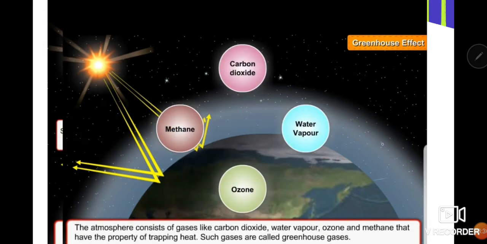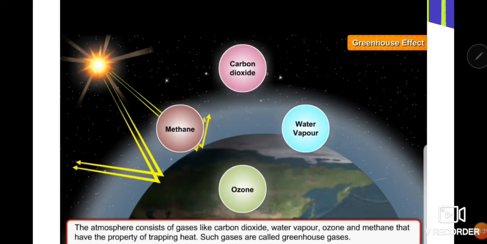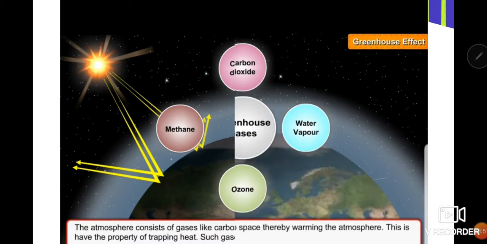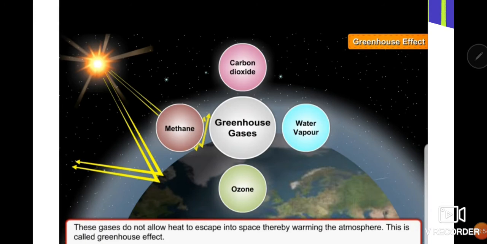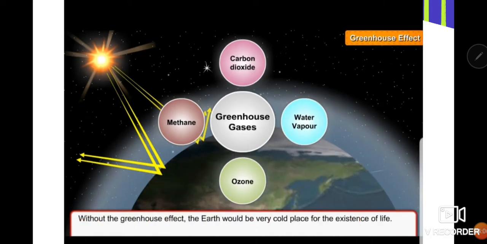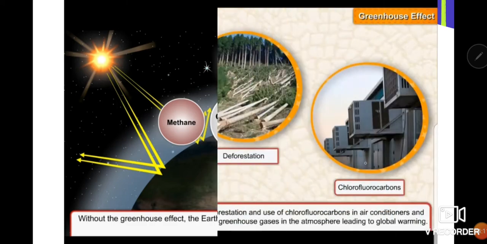Now, in the atmosphere, there are a few gases like carbon dioxide, water vapor, methane, ozone. They have the property to trap the heat, and that's why we call them greenhouse gases also. So when these gases do not allow heat to escape into space, then what happens? It results in warming the atmosphere. This is known as greenhouse effect. Without greenhouse effect, the earth would be a very cold place for the existence of life.